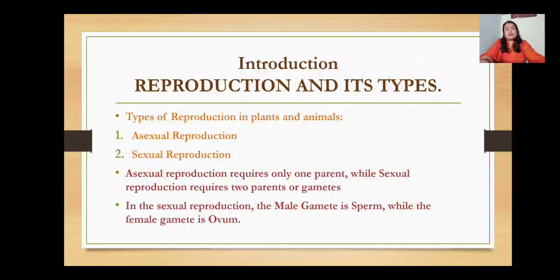In animals, the male gamete is the sperm and the female gamete is the ovum. Whereas in plants, the male gamete is the pollen grain and the female gamete is the ovule.